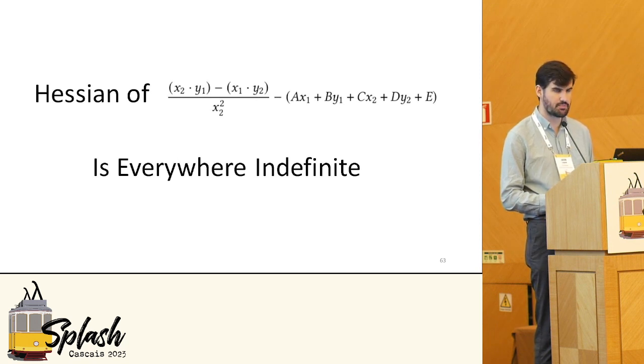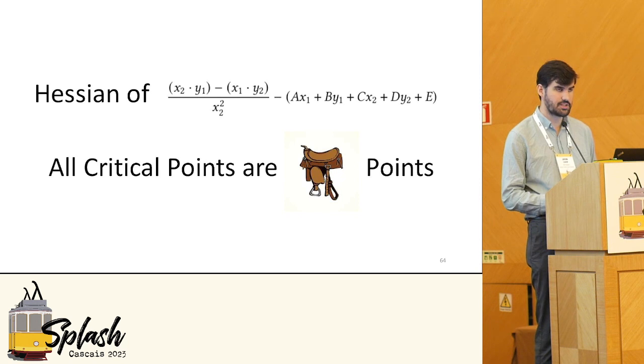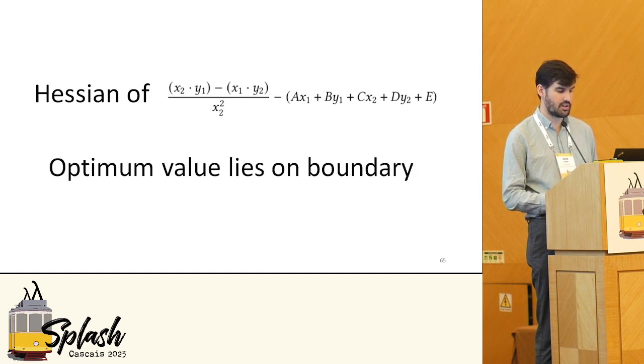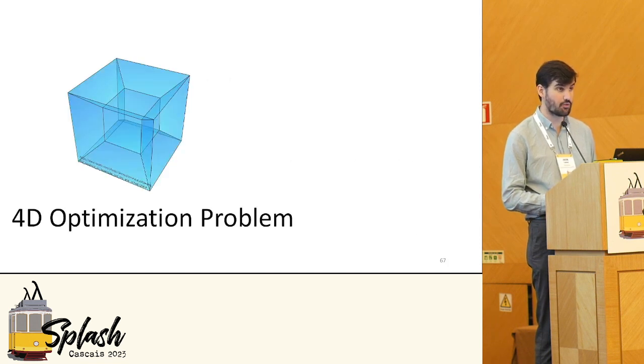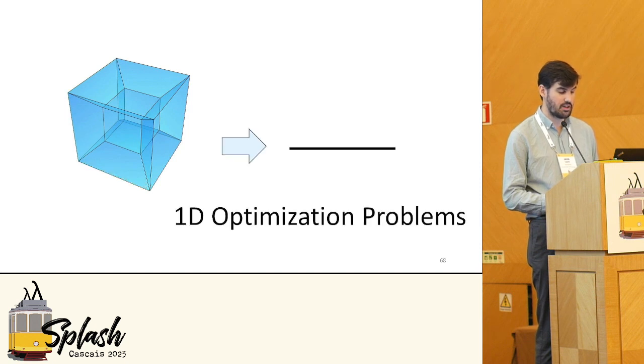Now, this may not seem particularly useful, but it means that all critical points are saddle points, meaning the optimal value is somewhere along this four-dimensional boundary. And it turns out we can actually repeat this argument for all lower dimensional boundaries as well. Hence, the optimal value is actually on the boundary, thus turning a four-dimensional optimization problem into a handful of 1D optimization problems that are much easier to solve.